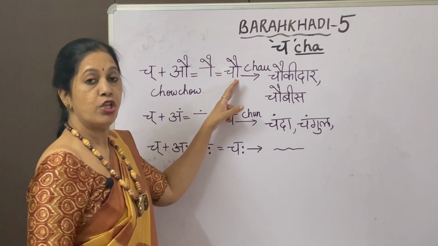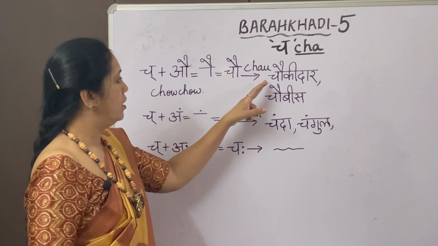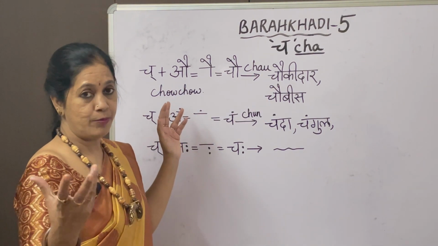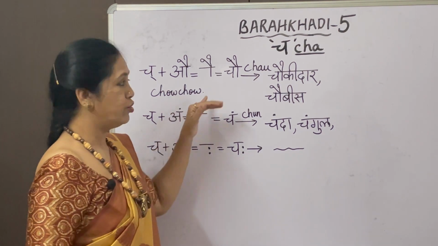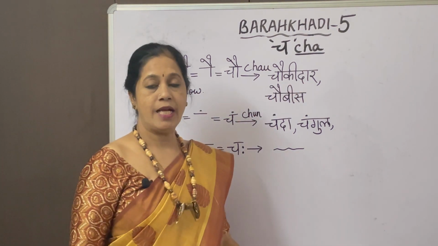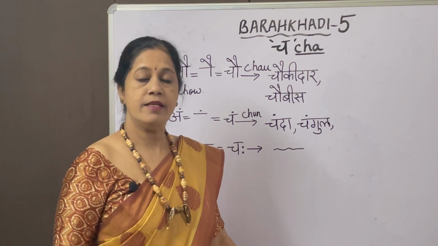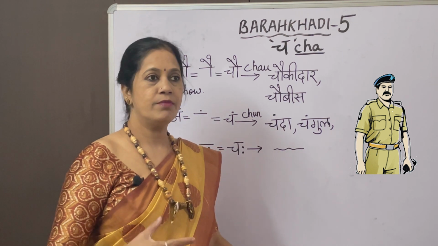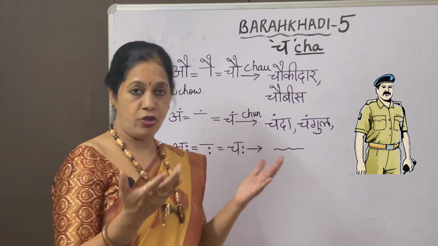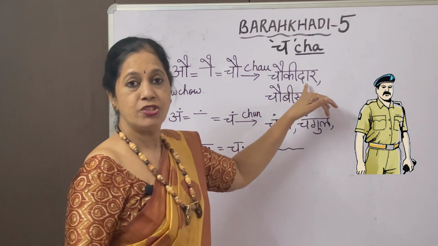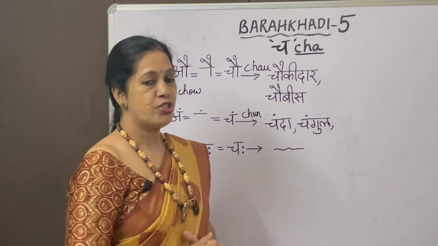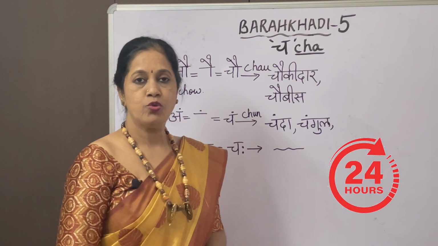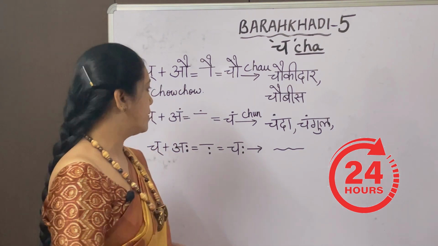Next letter, the half sound, that is ch plus au, that has got one line and two strokes. It is chau. Okay, chau, like chow chow. You have chow mein. You would have had some noodles, no, chow mein. So like that. Here the word is chowkidar. Chowkidar is watchman or guard, or constable. So they are called chowkidar. Then the next one is chaubis. Chaubis, 24. 24 is chaubis.